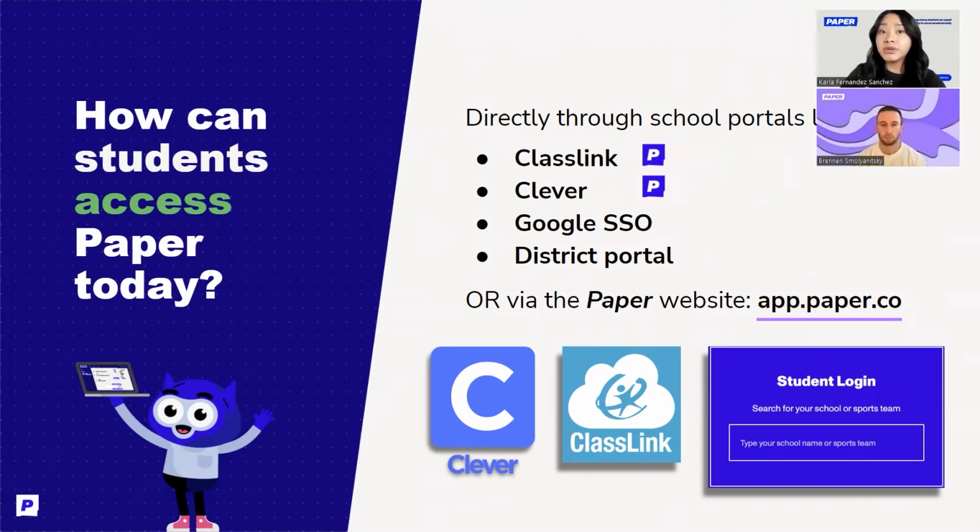Very important to note here that your student is not going to need to create any new usernames or passwords or use any personal information. We work very closely with the districts to ensure that they have a very easy and safe experience. So all they're going to need to use is the Google accounts or school credentials that are coming from the district. I know that was quite a bit of information, so let's see what logging in actually looks like.